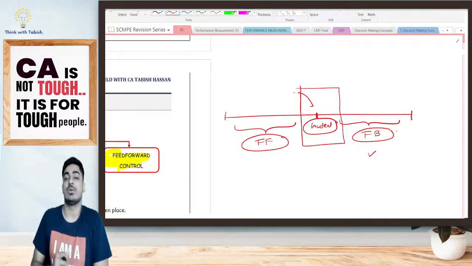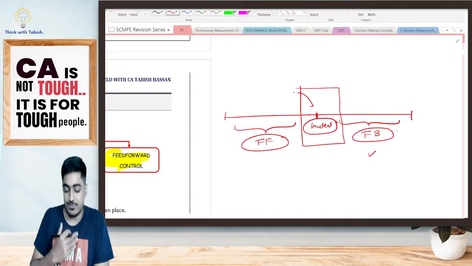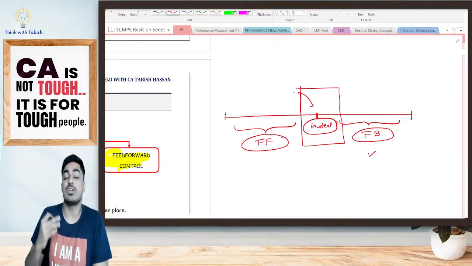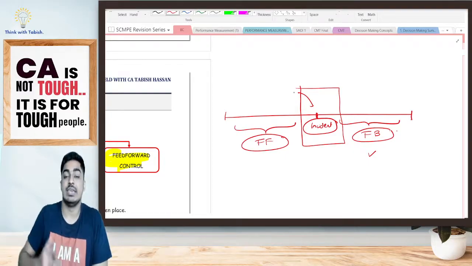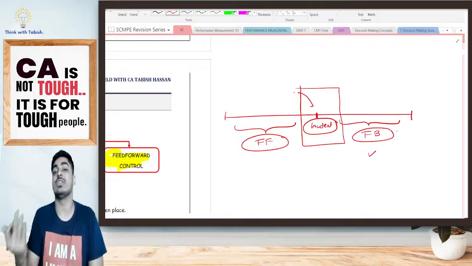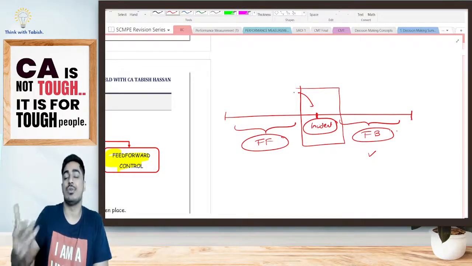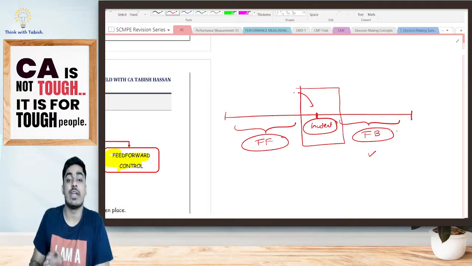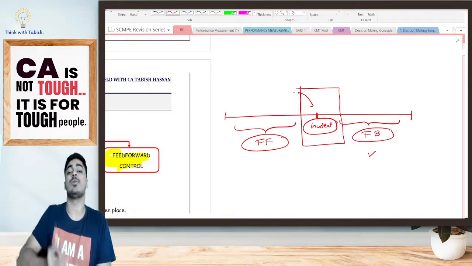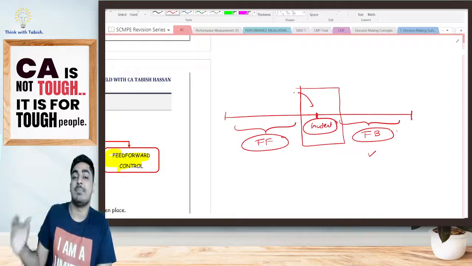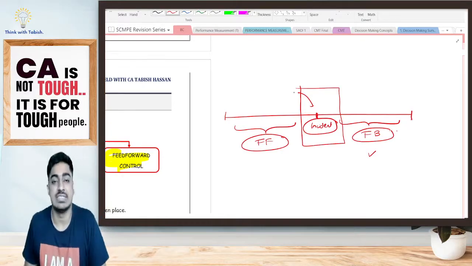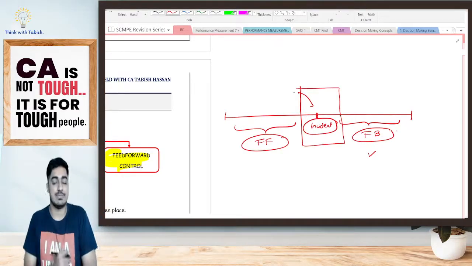What is feed-forward control? Even before this happens, from the start itself, my parents are very cautious. When they're giving me money, they're asking why I'm using it and where I'm using it. They are ensuring that by 9 o'clock I come back home, and that I do not indulge with the wrong people, all of that. What is it they're doing? Feed-forward control. Even before the incident has happened, they are taking preventive action. Is it clear? Very simple examples, students.